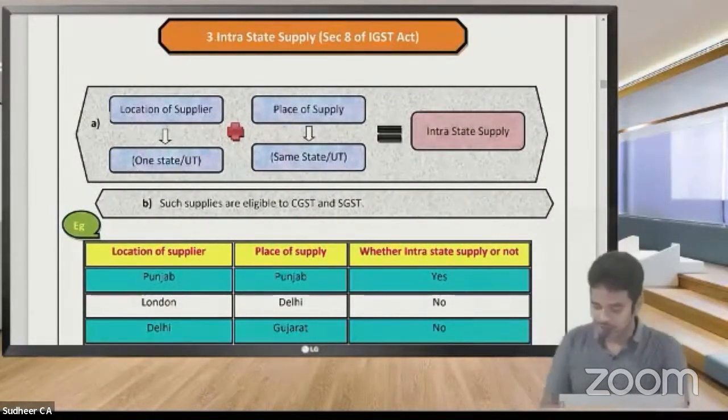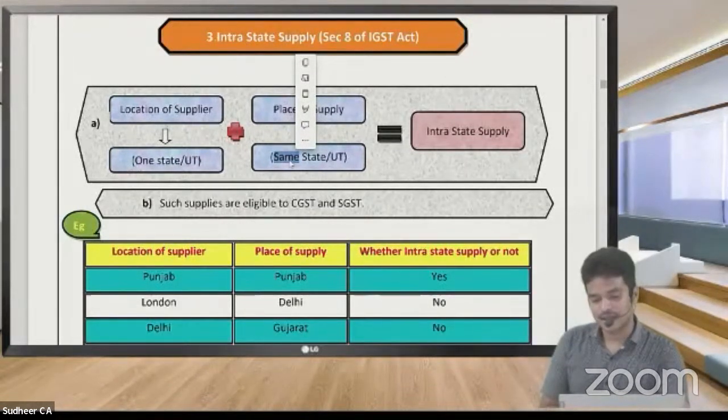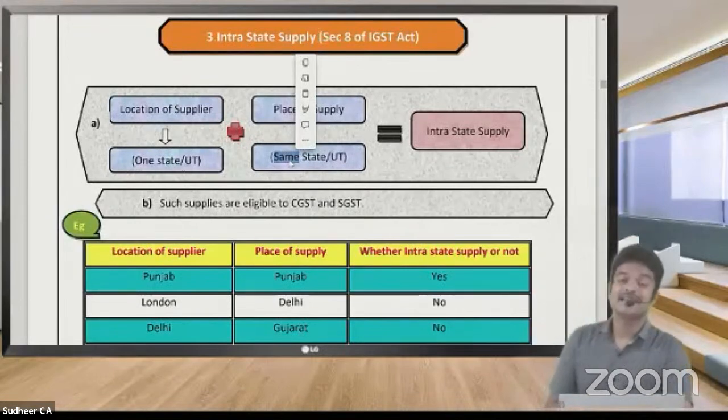Next, coming to definition of the term intrastate supply. If both supplier and place of supply is in same state, this will be regarded as intrastate supply. So on this intrastate supply, CGST plus SGST is to be levied.